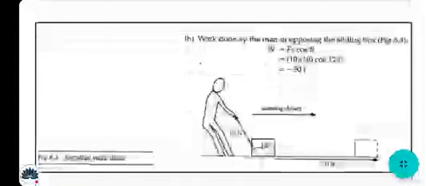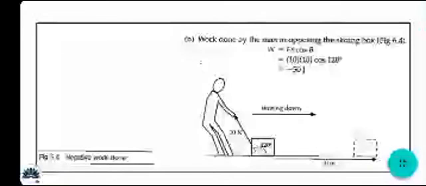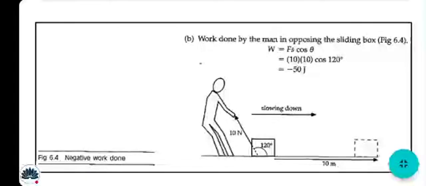Work done by a man in opposing the sliding box. All right, sliding, so it's slowing down. It means that it is negative work done, and how do you know? By inserting the values, by the calculation. You see here simply that it is minus 50 joules. So negative 50 joules means negative work done. Whatever the value, negative means negative work done. And the man is pushing this object which is slowing down.